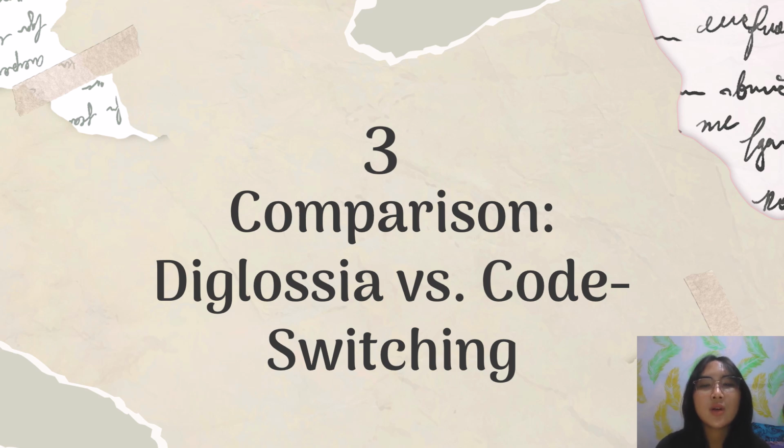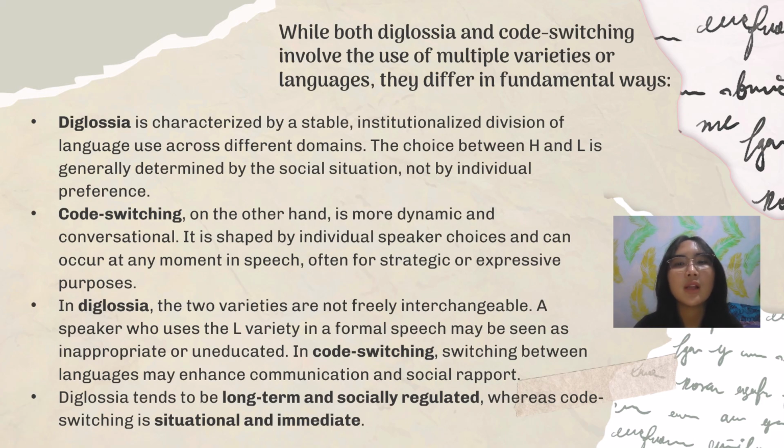And the next is comparison, diglossia versus code switching. While both diglossia and code switching involve the use of multiple varieties or languages, they differ in fundamental ways. Diglossia is characterized by a stable, institutionalized division of language used across different domains.